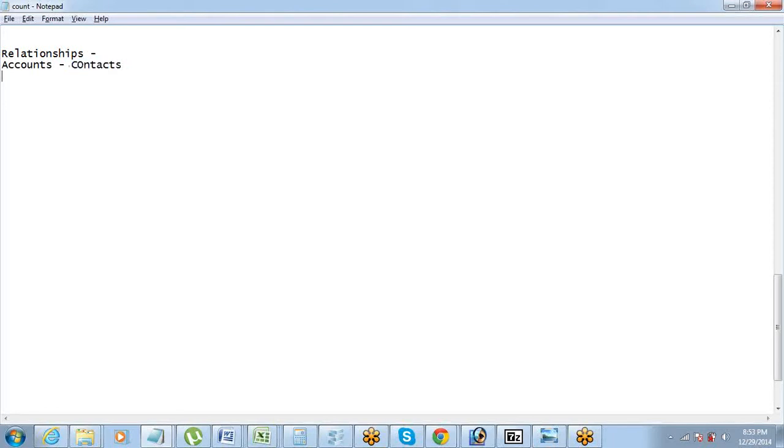Or employees and PTOs, so that you understand which PTO was taken by which employee. Or employee and attendance, which attendance is for which employee. This way we have connections in our database tables.